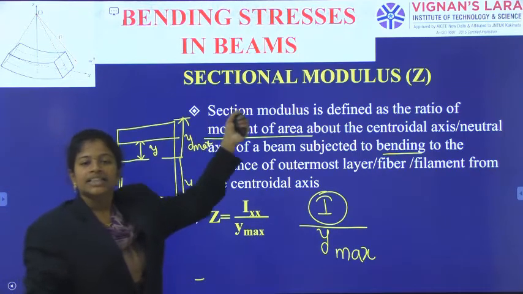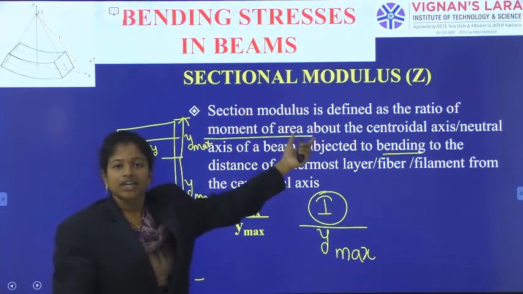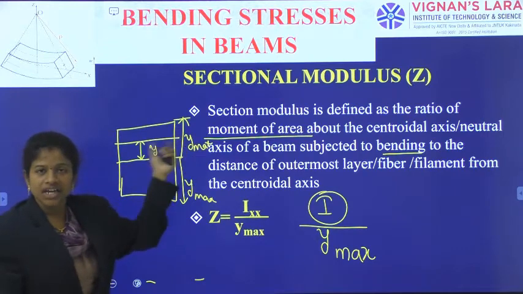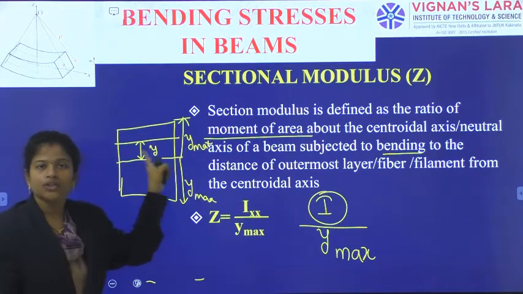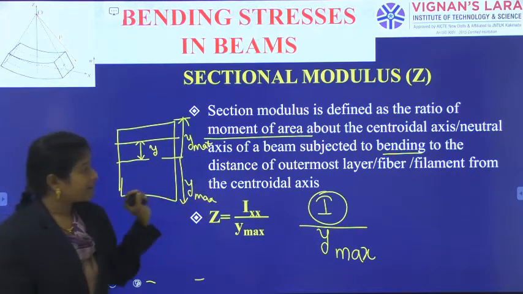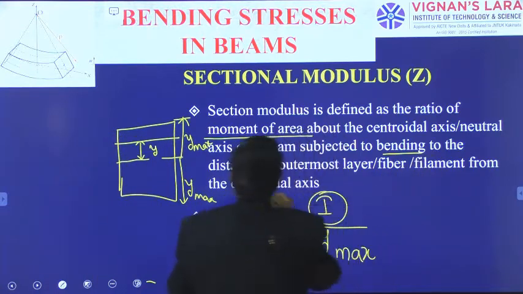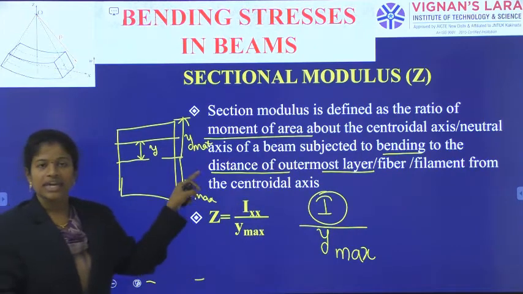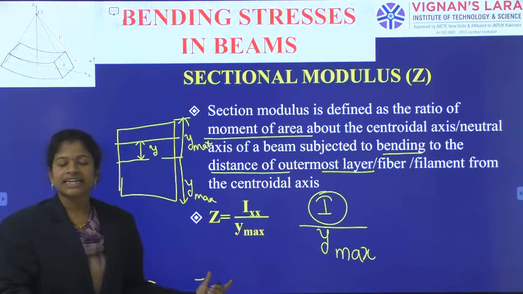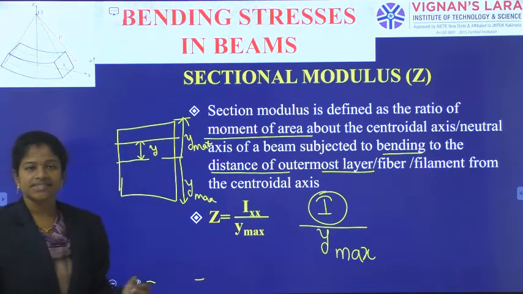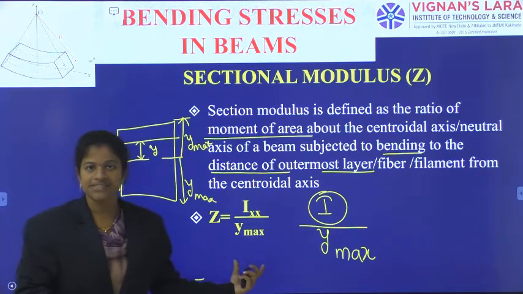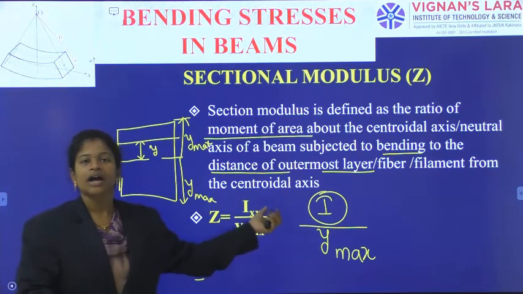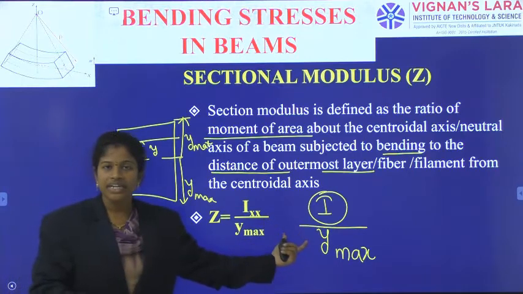Now the section modulus is the ratio of the moment of inertia of the section about the neutral axis divided by the distance of the outermost layer from the neutral axis. I by y maximum is indicated as the section modulus, denoted by capital Z. Z is equal to I by y maximum. What is this I?